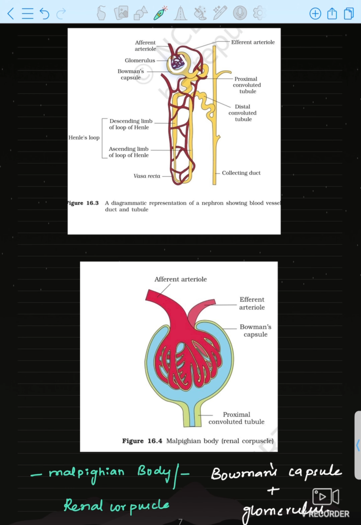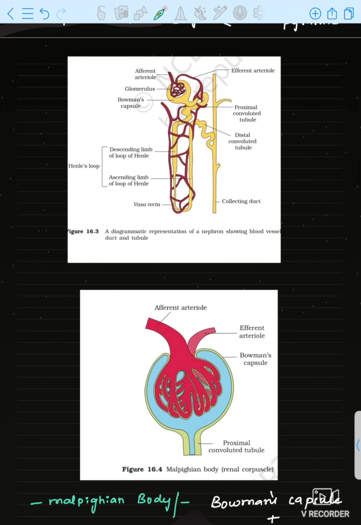Okay, this is Bowman's capsule, which leads to the PCT, proximal convoluted tubule, and this is the loop of Henle. First, this is the descending loop, and this is the ascending loop of Henle, and this is the DCT, a coiled structure, and many DCTs will open into the collecting duct.